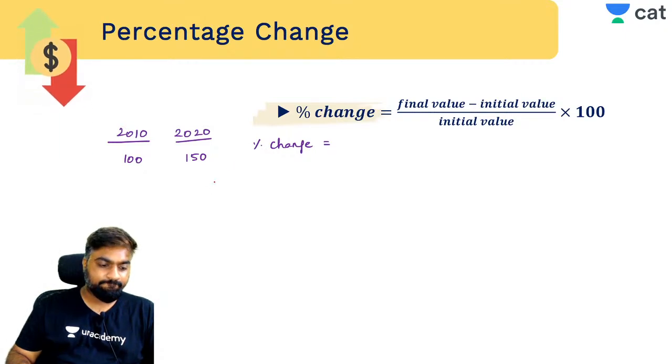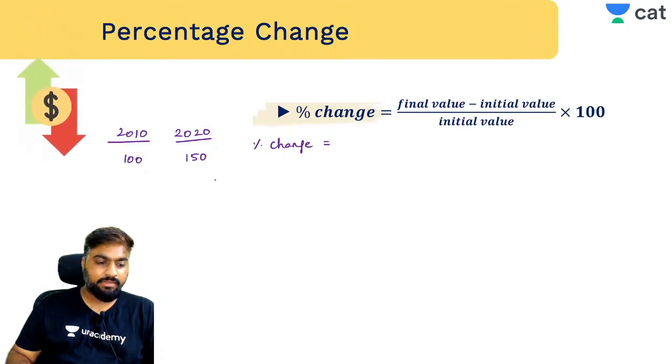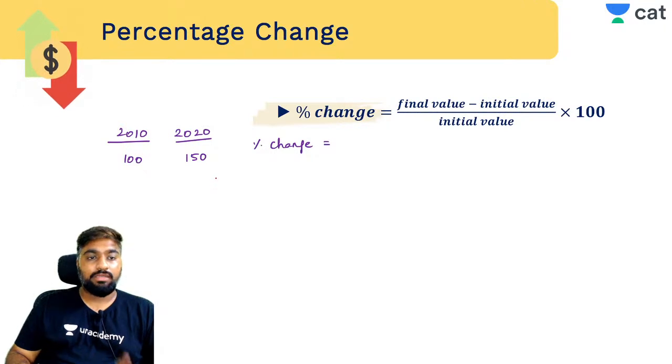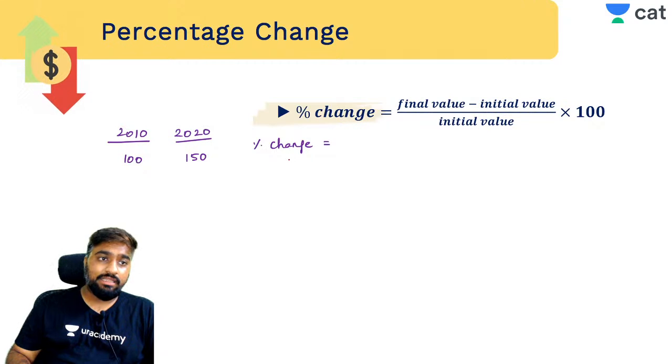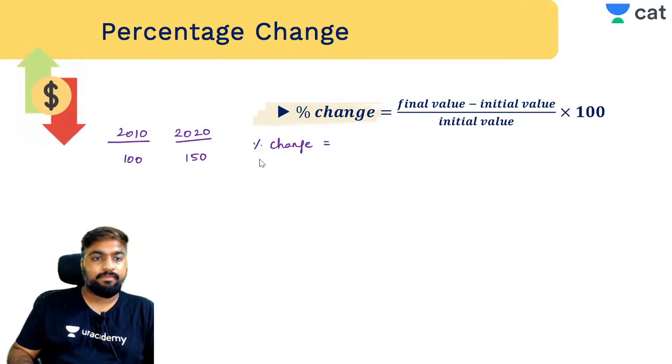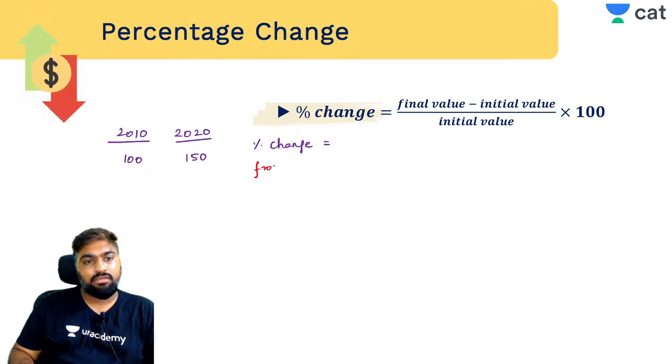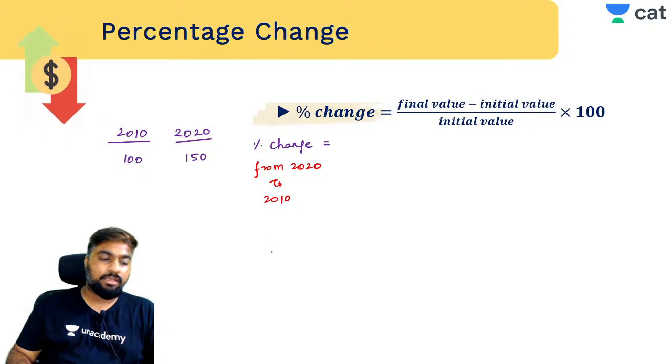50%. 50, everybody? Now listen to me carefully. Whenever percentage change is asked, there will always be something following it. Percentage change from 2020 to 2010. अब बताओ कितना है? Is it still 50?